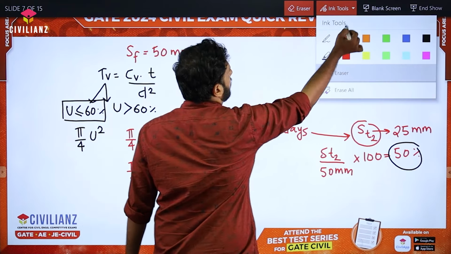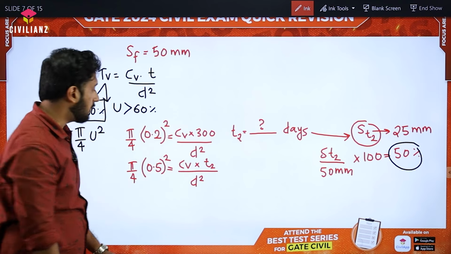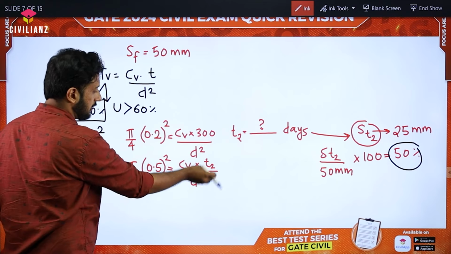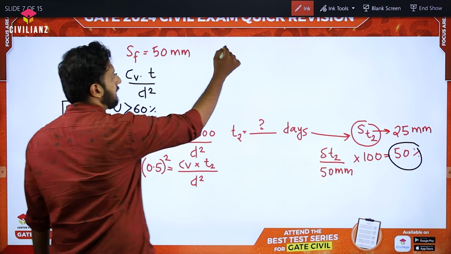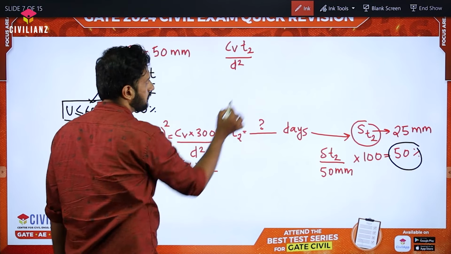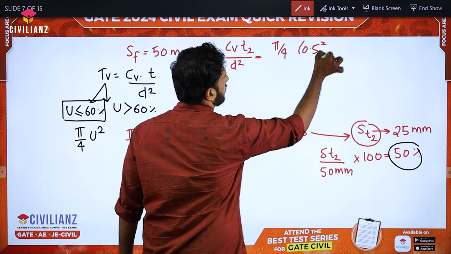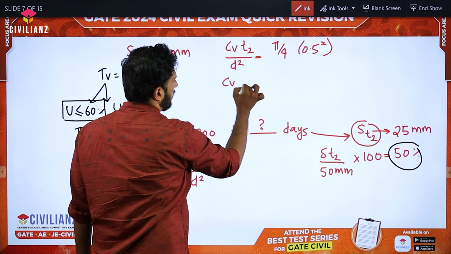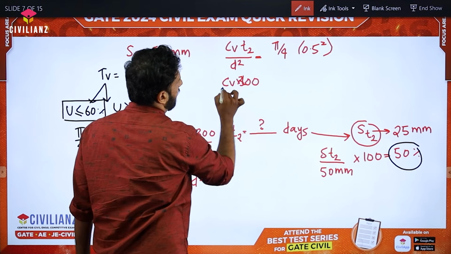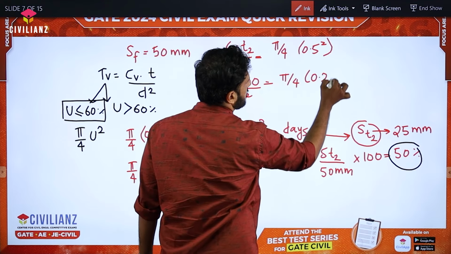Okay, now look at here. We got two equations. Definitely if I am comparing it, how can I write? I'm just taking whatever there is on the right hand side to the left hand side, so that I can write CV into T2 divided by D square is equal to pi by 4 into 0.5 square. Then I'm having CV into T1. T1 is nothing but 300. I'm just writing here: 300 by D square is equal to pi by 4 into 0.2 square.